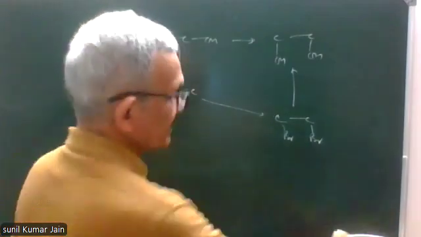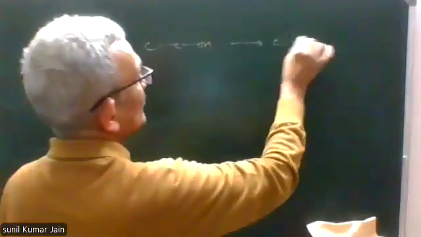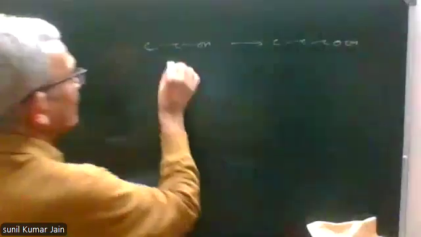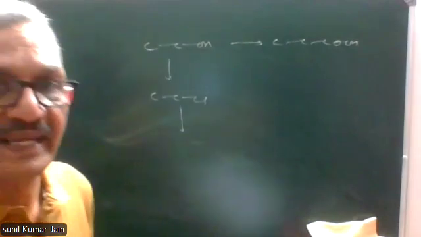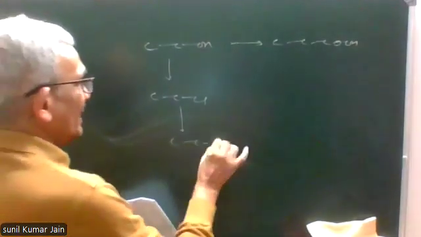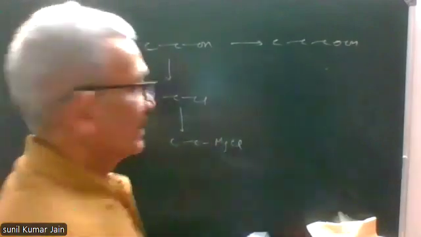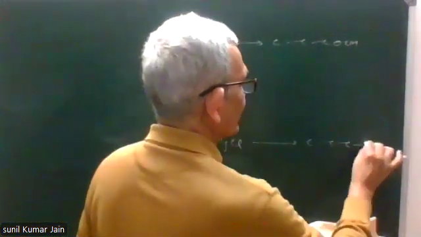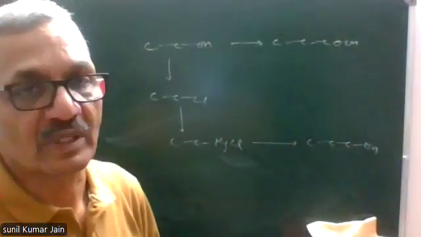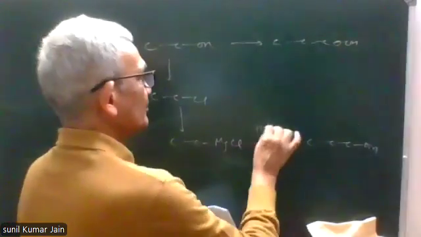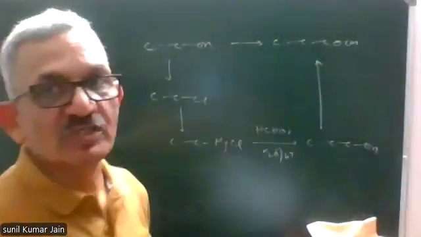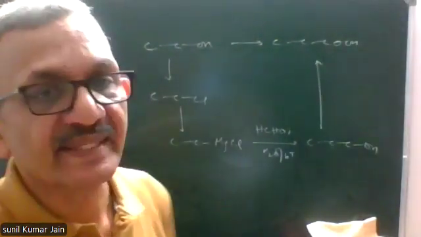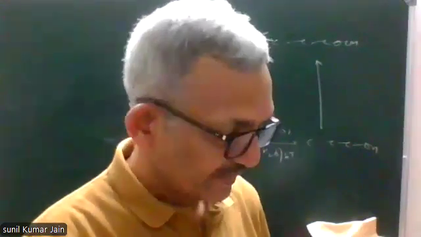Ethanol into propanoic acid. Ethanol into alkyl halide. You know many methods. Alkyl halide into Grignard. Grignard into 1-propanol. This is a reaction with HCHO. And last step is oxidation with acidic KMnO4 or acidic potassium dichromate.